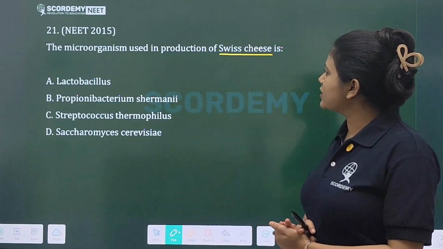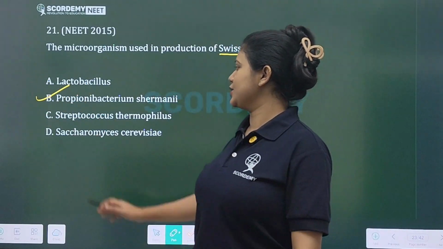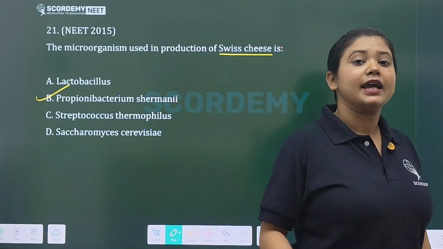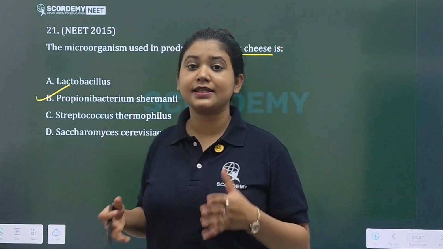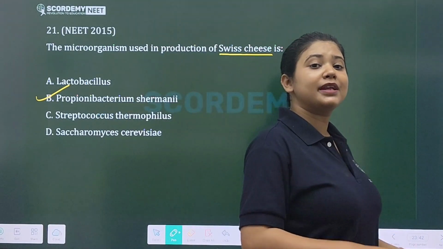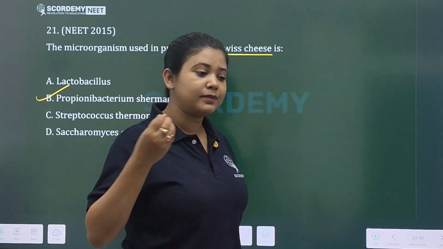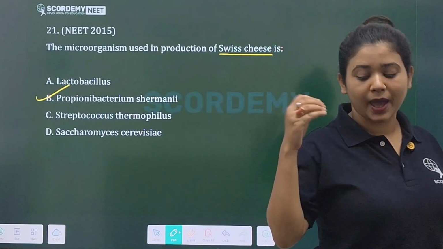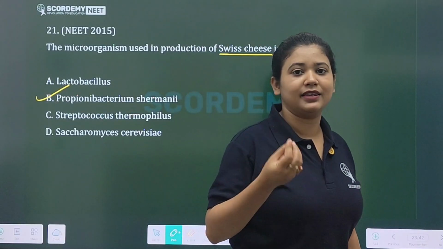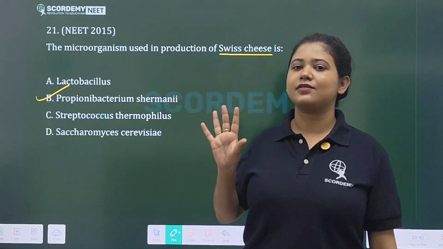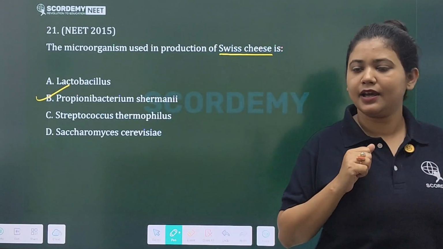The microorganism used in production of Swiss cheese is Propionibacterium shermanii. When this bacterium is used in production of Swiss cheese, carbon dioxide gas is released, and this gas gets trapped within the cheese. Thus, this trapped carbon dioxide is the reason why you see holes in the Swiss cheese. It is responsible for the whole texture of the Swiss cheese.